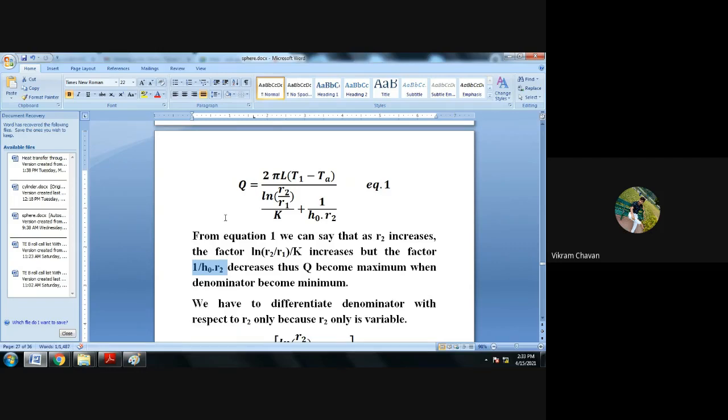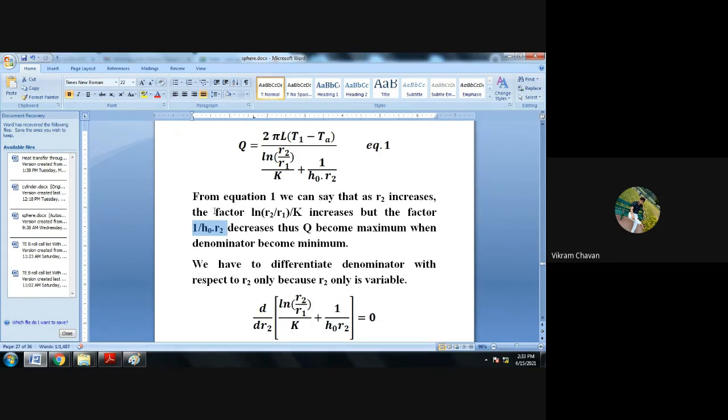Next line. We have to differentiate the denominator with respect to R2. Of the factors, we need to focus only on the denominator because the numerator is constant, and we have to change only R2.